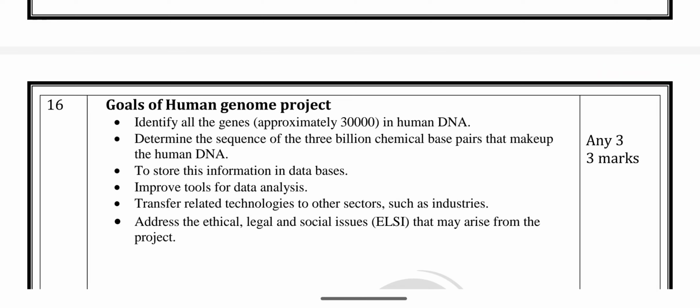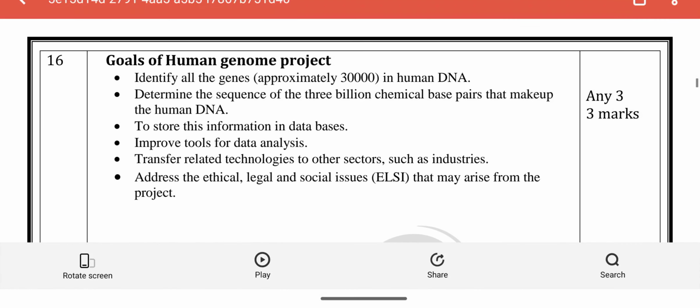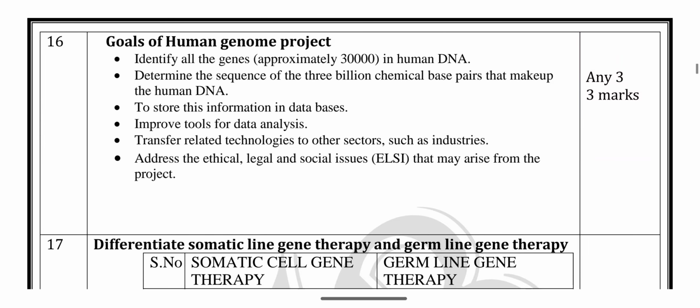We have to write simple and easy points in the goals: store this information in databases and improve tools for data analysis. Likewise, you have to write any 3 simple points to answer this question. It is easy to put your marks on your paper.